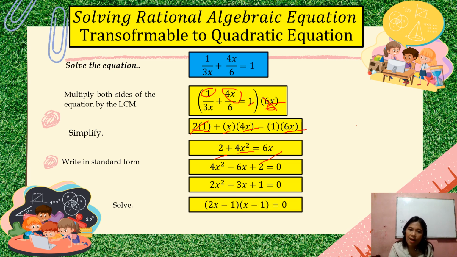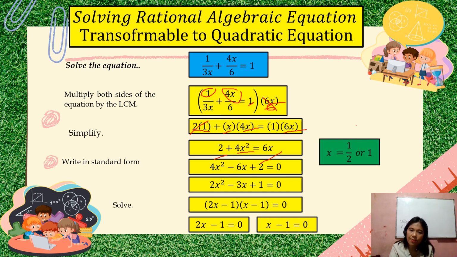Ikaw nang bahala kung anong mas easier. So here, I'm using factoring. So you can also check if these are really the correct factors. So we have negative 1 times x, negative x, 2 times negative 1, negative 2. Sakto na yan. Okay? So separate each factor. So we have 2x minus 1 equals 0 and x minus 1 equals 0.